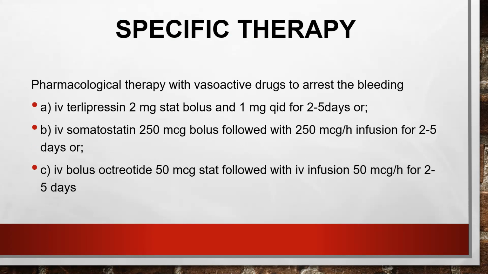And pharmacological therapy is vasoactive drugs. You can give IV terlipressin, which is 2 milligram bolus with 1 milligram 4 times a day for 5 days, or give IV somatostatin 250 microgram bolus with 250 microgram per hour infusion for 2 to 5 days, or you can give octreotide of 50 microgram bolus with 50 microgram per hour infusion for 2 to 5 days. So terlipressin, somatostatin, octreotide.